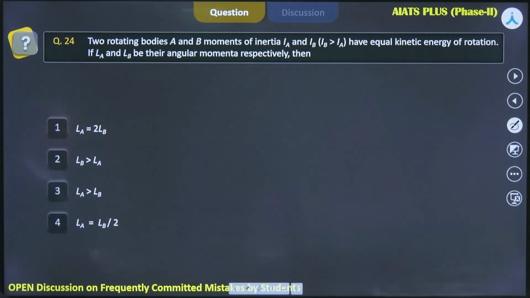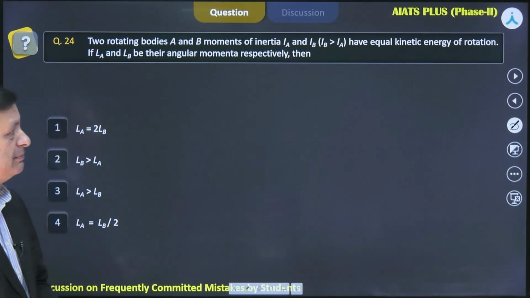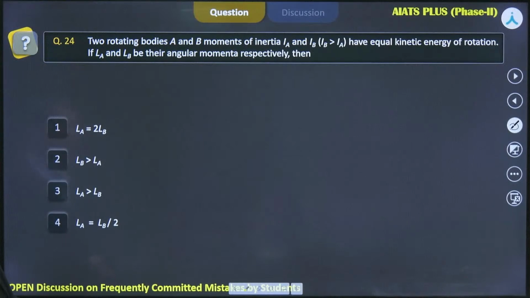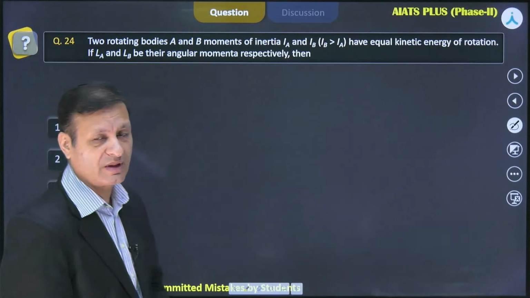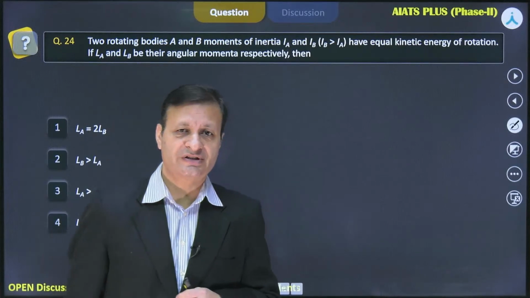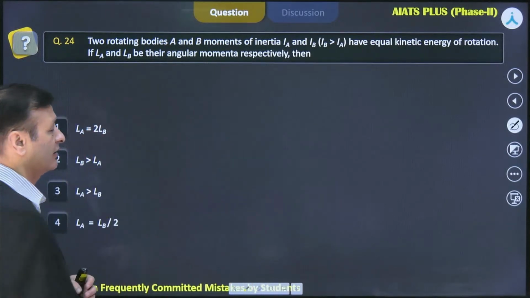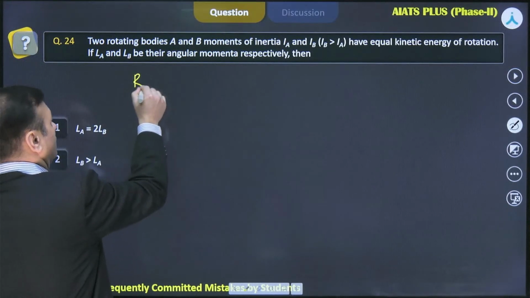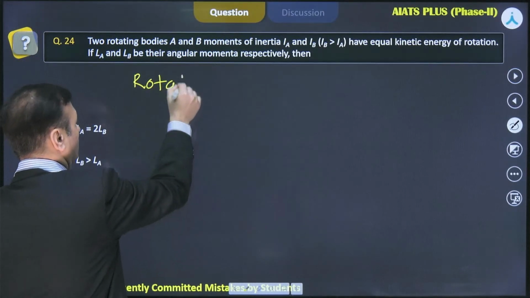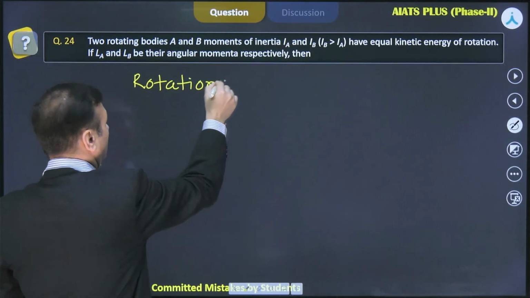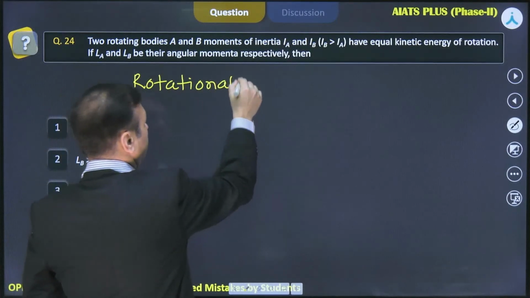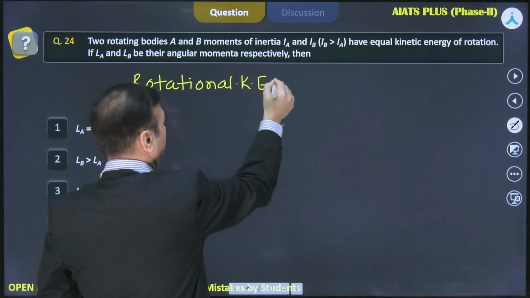Now we have two rotating bodies A and B, with moments of inertia IA and IB, having equal kinetic energy of rotation. If LA and LB are their angular momenta respectively, then, now first we are talking about rotational kinetic energy.